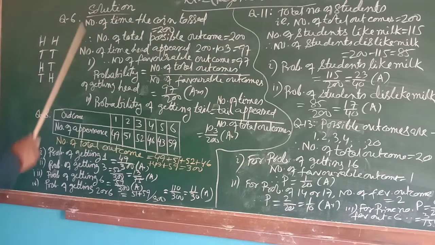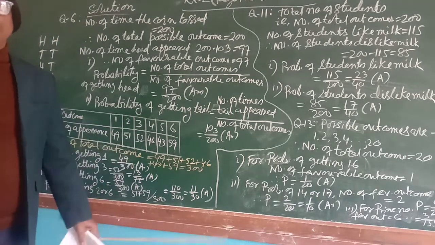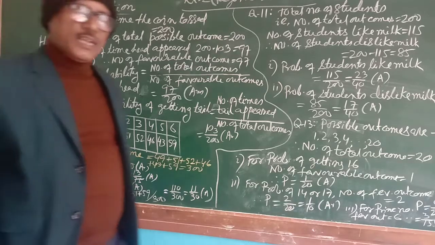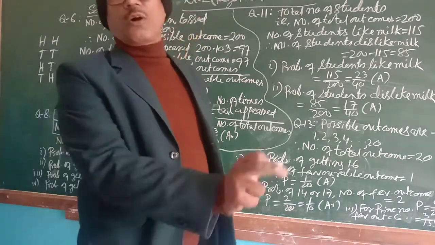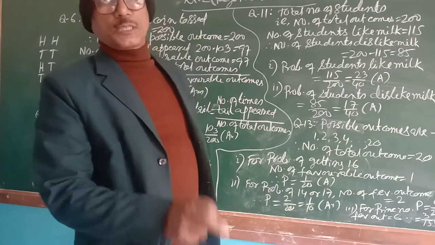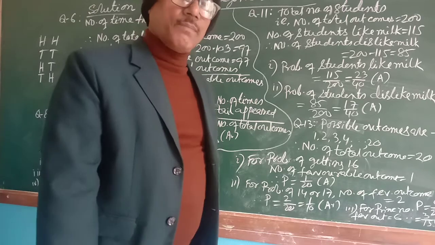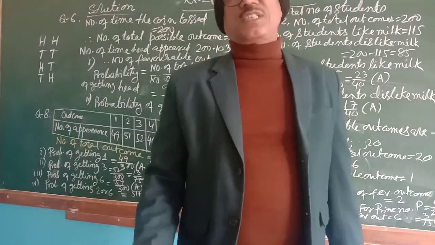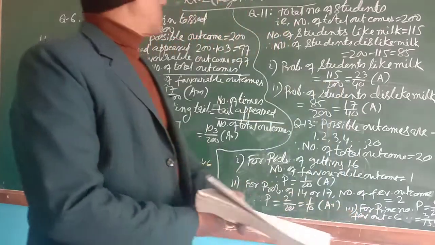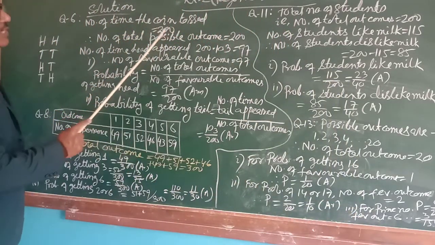Now let us solve some of the sums. Question number 6 I have taken. It says that a coin is tossed 200 times. Therefore, children, 2 things you need to know in probability. One is the number of total outcomes. Out of an experiment, you need to take the number of total outcomes and count the favorable outcomes which you are searching for. Could you understand me?